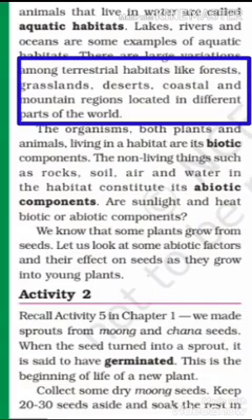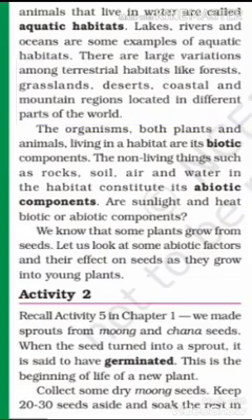There are large variations among terrestrial habitats like forests, grasslands, deserts, coastal regions, mountain regions. They are located in different parts of the world, and the animals and plants found there are of a great variety.